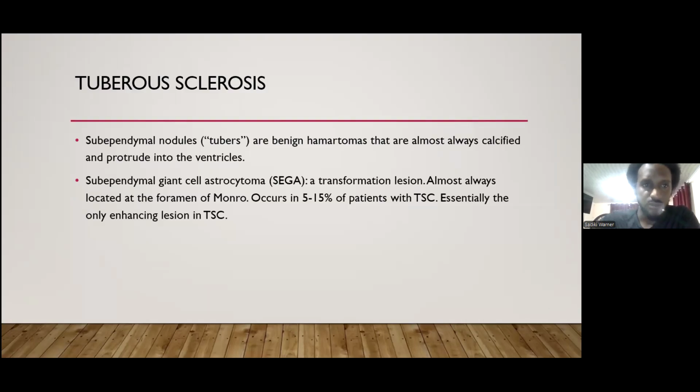So, subependymal nodules are benign hamartomas that are almost always calcified and protrude into the ventricles. Now, the SEGA, or subependymal giant cell astrocytoma that we mentioned before, is a transformation lesion, and it's almost always located at the foramen of Monro. It occurs in 5 to 15% of the patients with tuberous sclerosis, and it is essentially the only enhancing lesion in tuberous sclerosis.